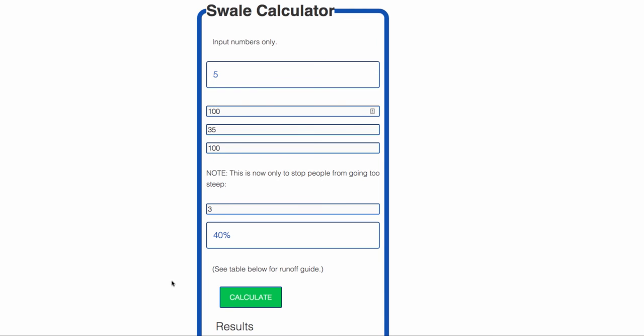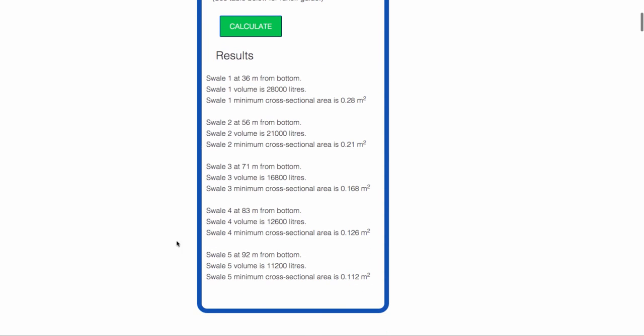Just hit calculate and blam, you've got your location, your volume, and your cross-sectional area for swale 1 to swale 5. The numbers for the bottom one up until the second last one are going to be fairly reliable. Treat the last one with some suspicion.